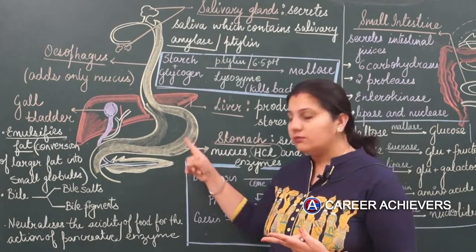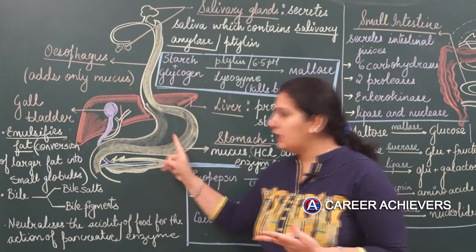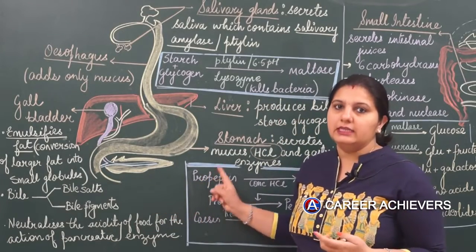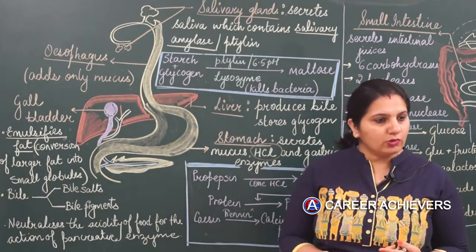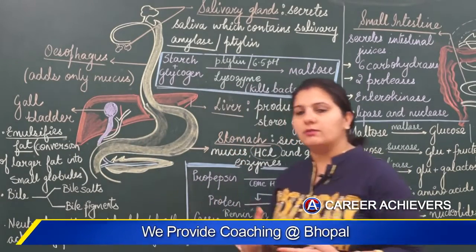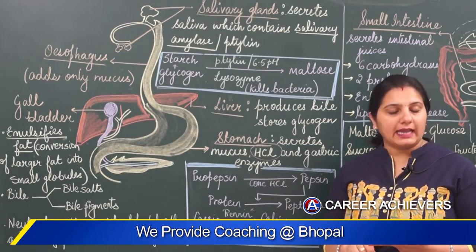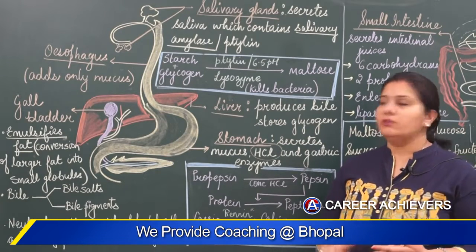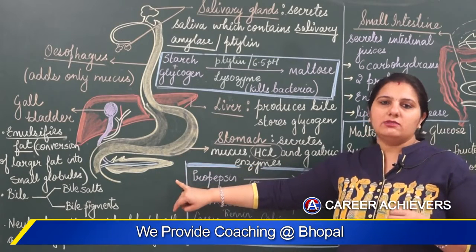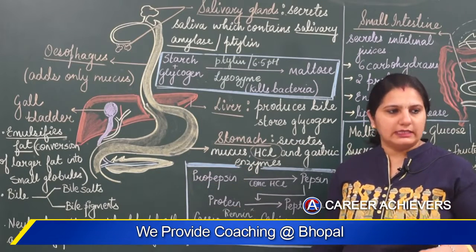What new medium? Here it had an acidic medium. Now for further action of the enzymes that are secreted from the small intestine, the medium needs to be neutralized. So bile would neutralize the acidity and promote the alkalinity of the medium for the further action of the enzymes secreted by the pancreas as well as the enzymes secreted by the small intestine.